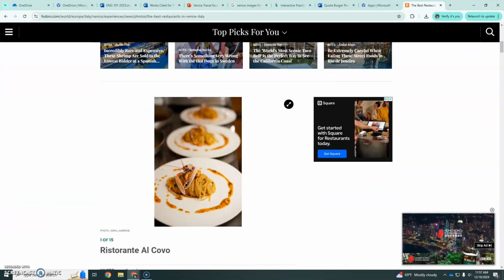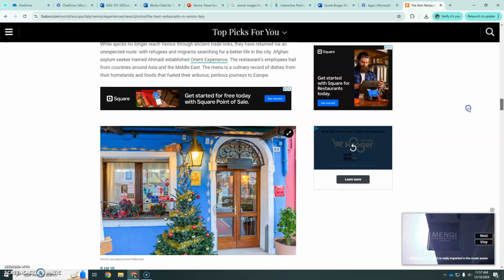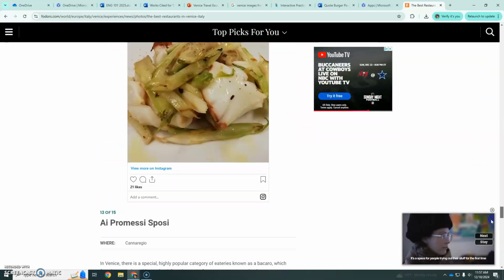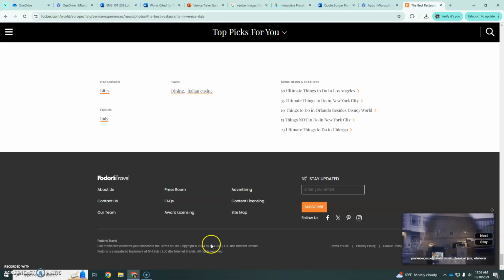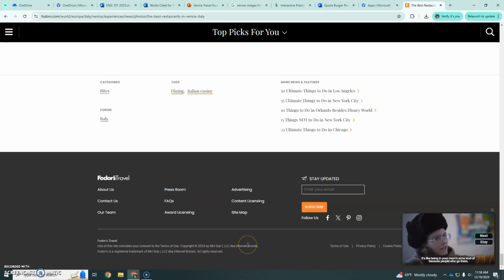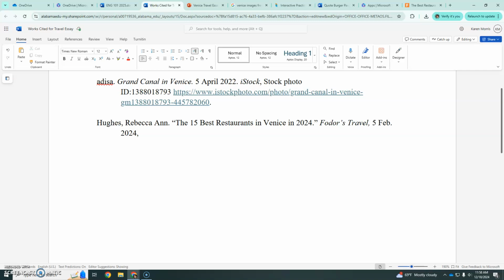So if you don't see a date up there, how do you find the date? Scroll to the bottom. That's what I'm doing. I'm scrolling down to the bottom. And usually next to a copyright symbol, there will be some sort of date. See, down at the bottom there. And so if all you have is a year, then just put the year. Okay, so if you don't have a date anywhere, that's where you'll put that. Okay, so then we continue on.